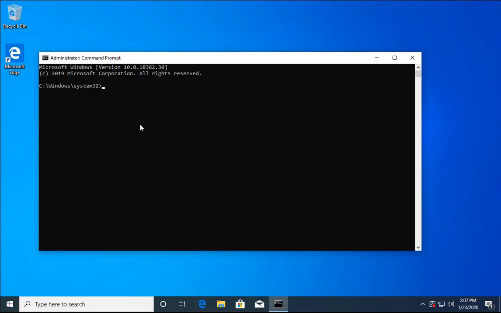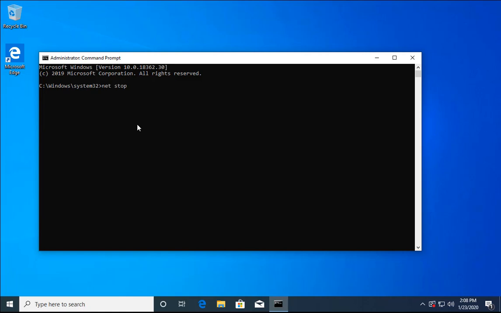Now it is open with administrator rights, and now we can do administrative tasks on this command prompt. We have to rename the folder which is responsible for downloading Windows updates and then distributing them to your computer. To do this, we first have to stop the Windows Update Service.